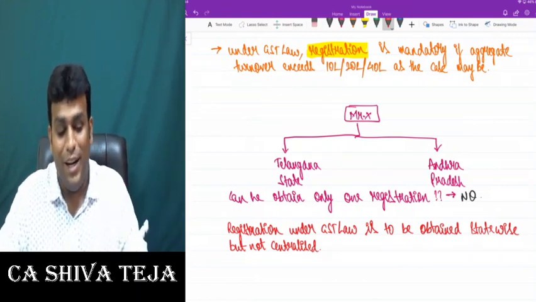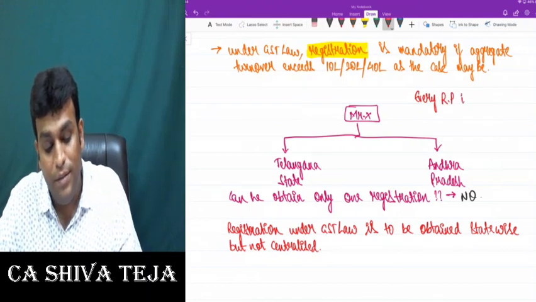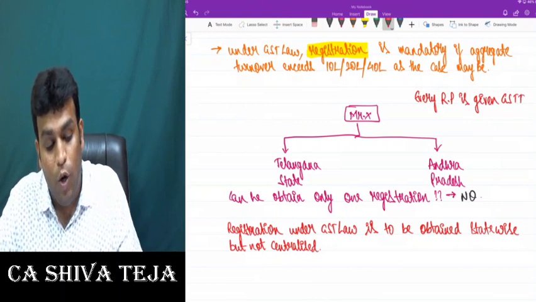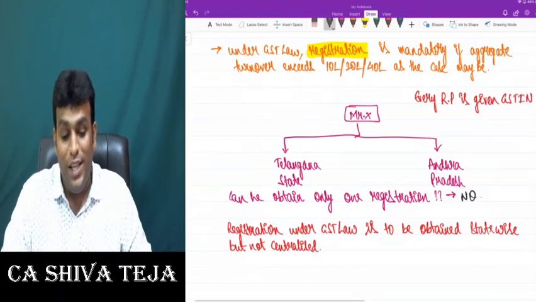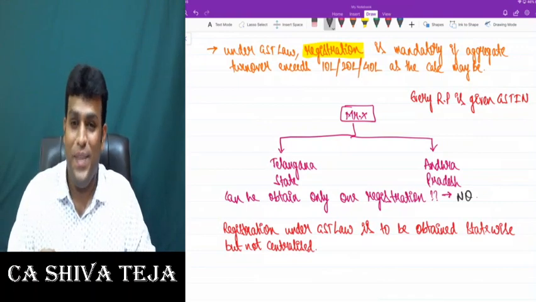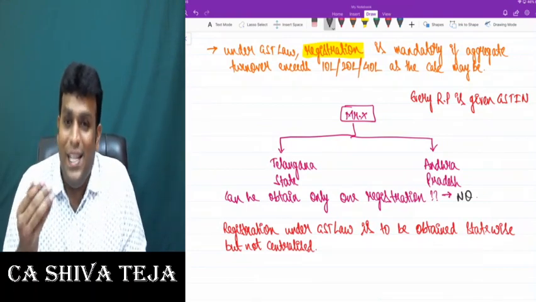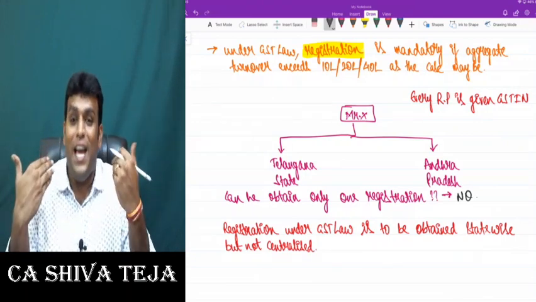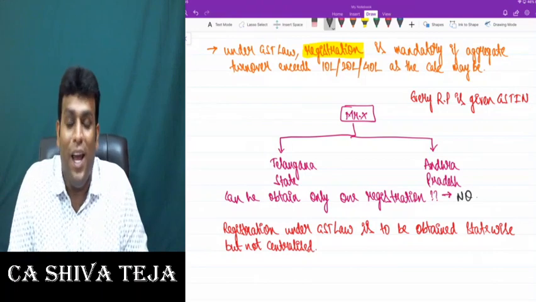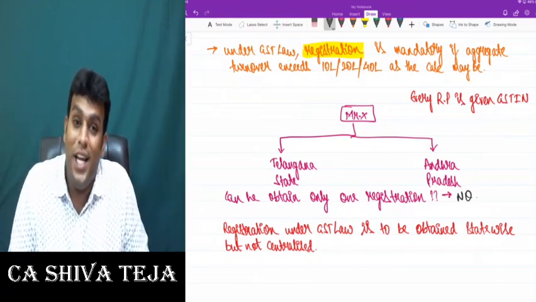And that is the reason why every registered person is given something called GSTIN, which stands for GST identification number. Like how every chartered accountancy student has something called SRO, ERO, CRO, and how chartered accountants have a membership number, every person registered under GST law is given one number called GSTIN.